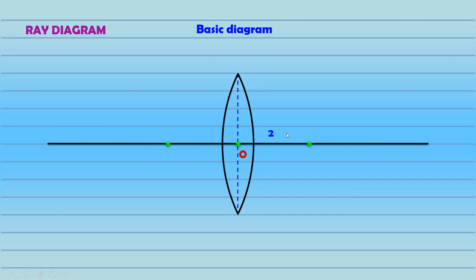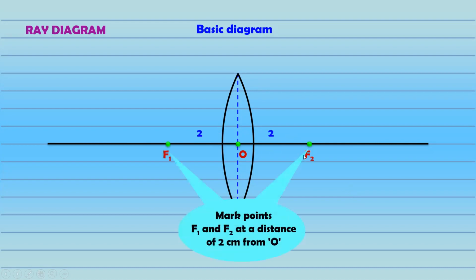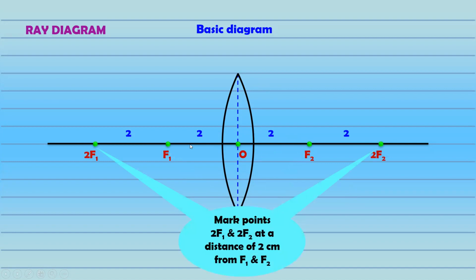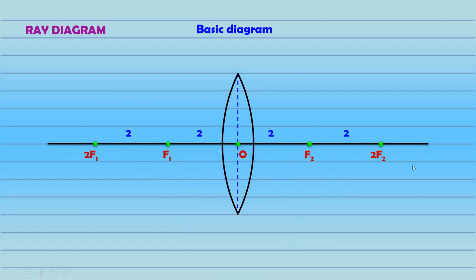Then easy, यहाँ से 2 centimeter left, 2 centimeter right. We'll mark points F1, F2, और वापस 2 centimeter left, वापस 2 centimeter right. That is double of this, तो इसलिए F1 का double हो जाएगा 2F1, F2 का double हो जाएगा 2F2. So this is the base diagram that has to be drawn every time you draw a ray diagram. So ये हो गया basic diagram for a lens.